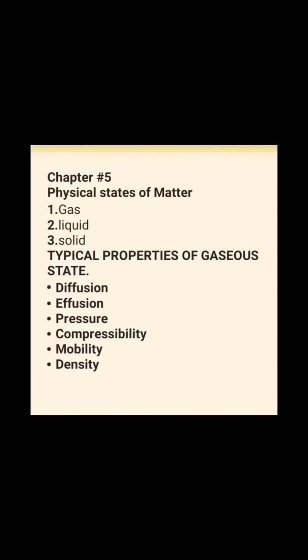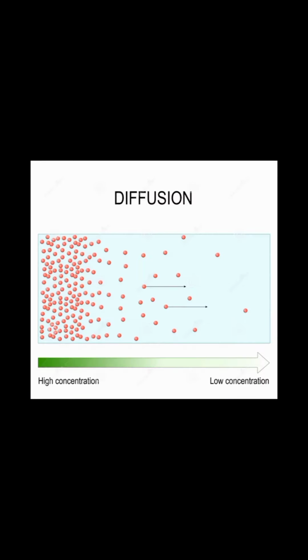Now students, we will discuss typical properties of the gaseous state. These properties are diffusion, effusion, pressure, compressibility, mobility, density. First of all, I will explain diffusion. In this picture, students, you can see that the concentration of molecules is very high on the left side and the molecules are moving towards the right side, where there is very low concentration of these molecules.